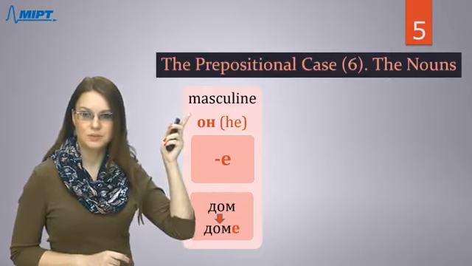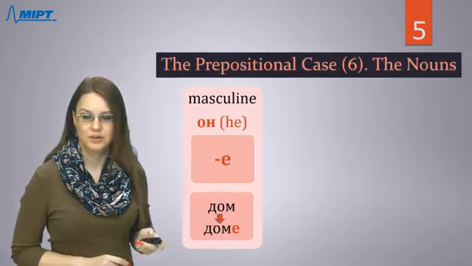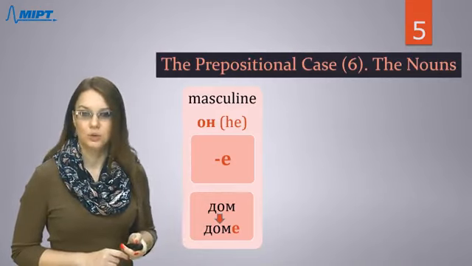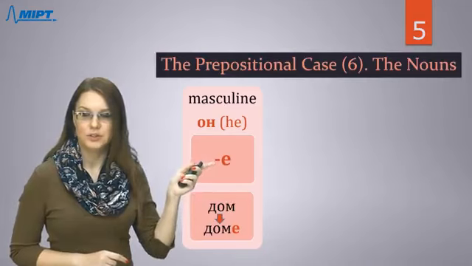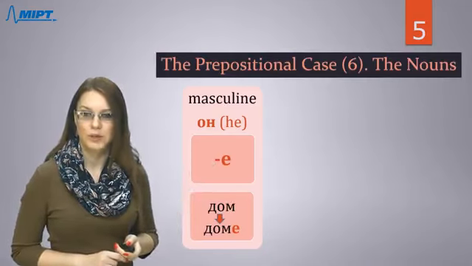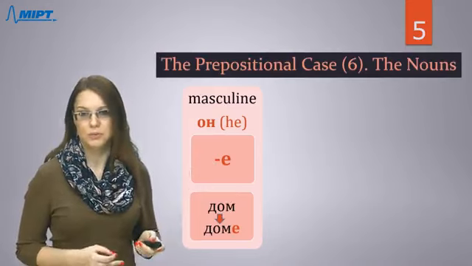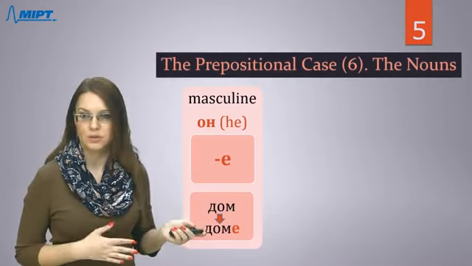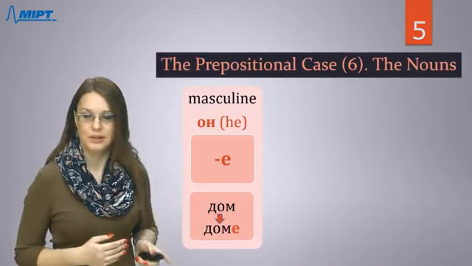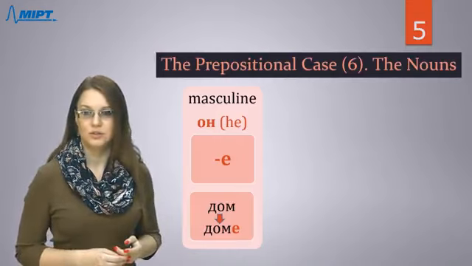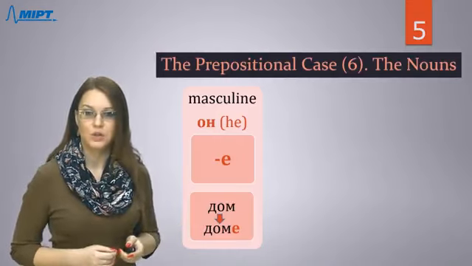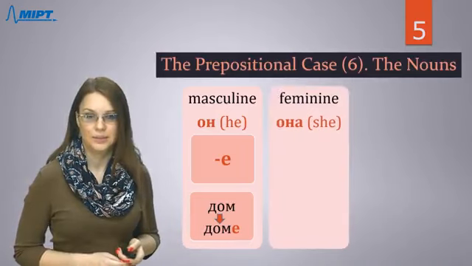Usually the last letter is a consonant, like дом, and you just need to add «е»: доме. If you want to say in the house, you will say в доме. About prepositions I will talk a little later. Now let's concentrate on the forms of nouns. Доме, with the ending «е».